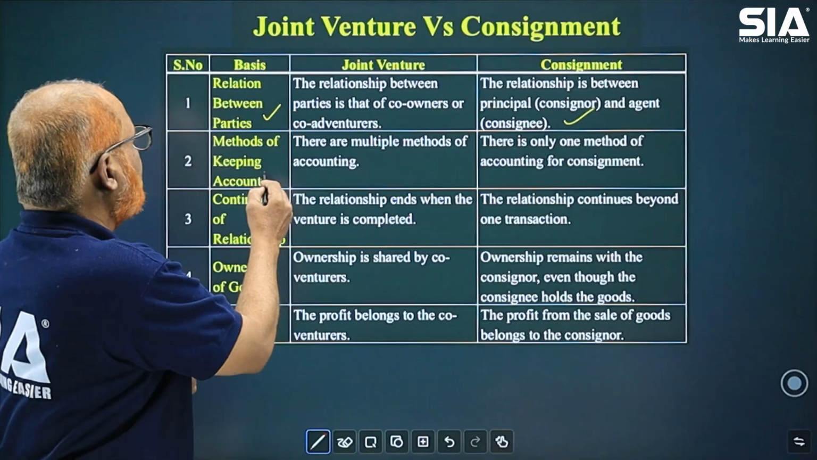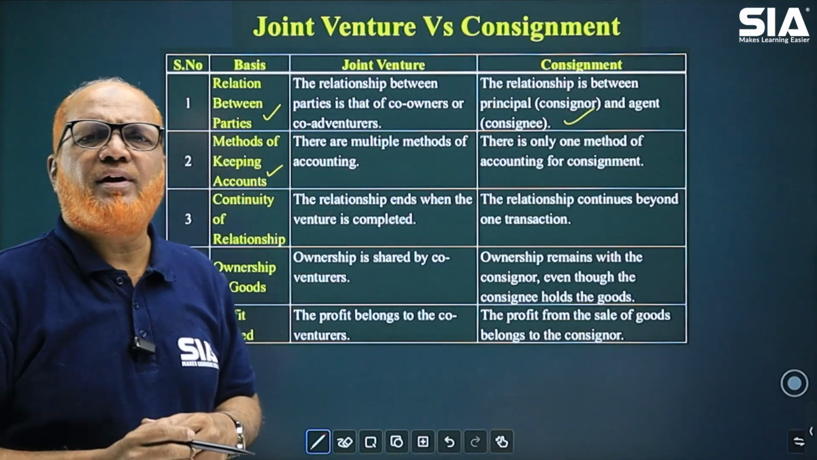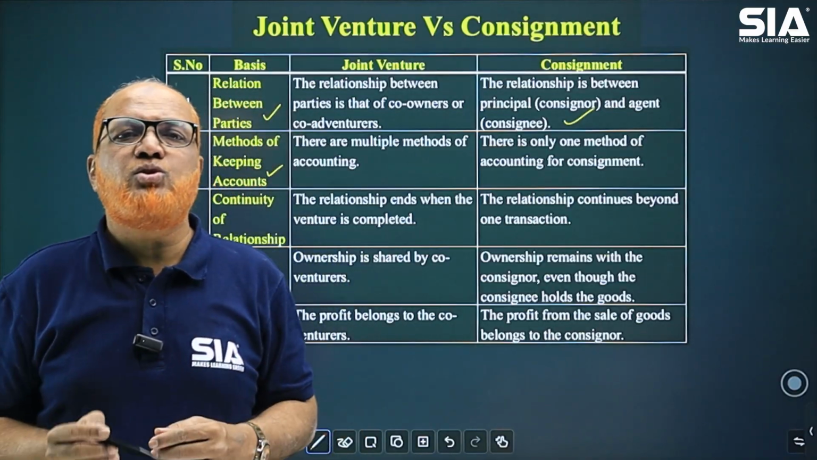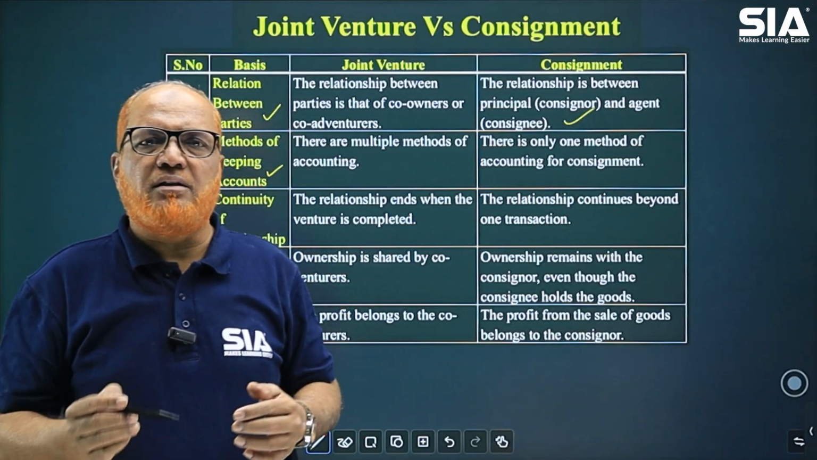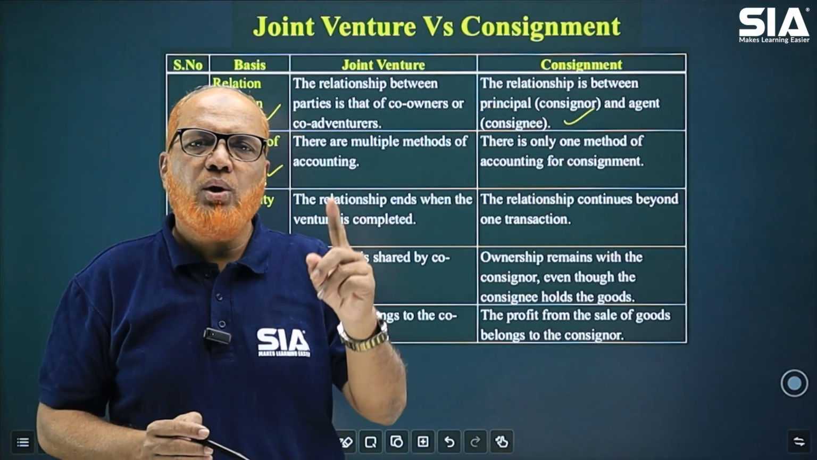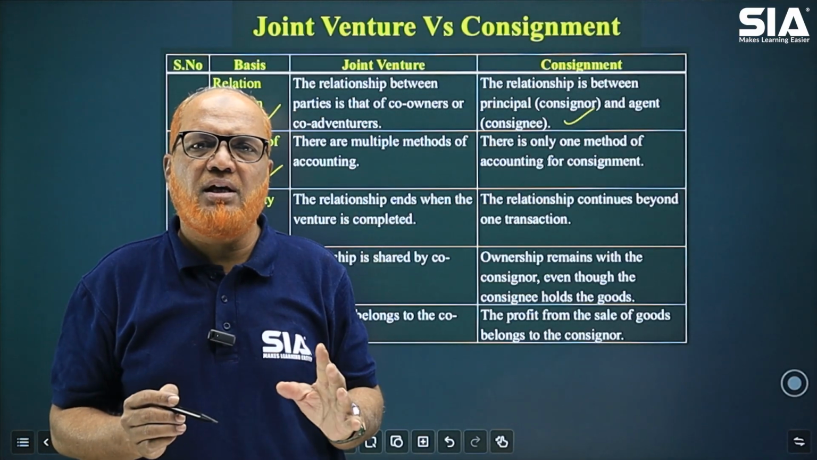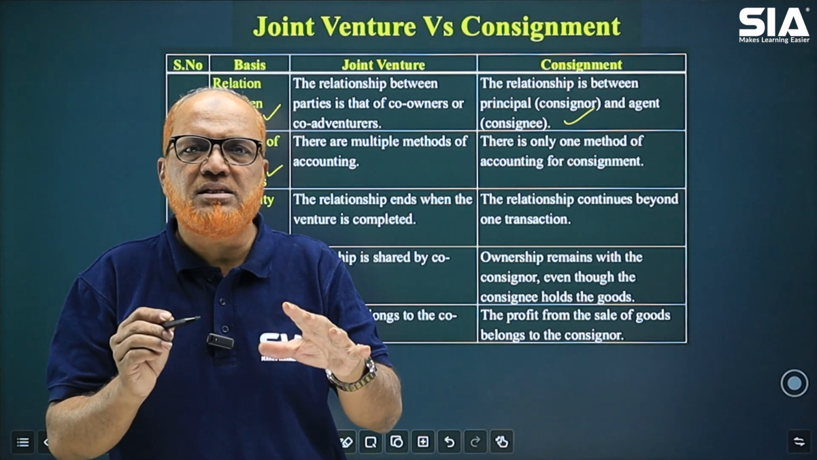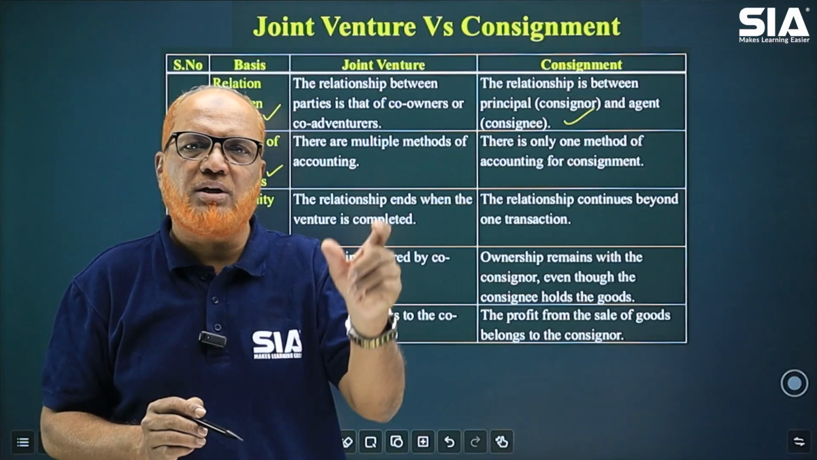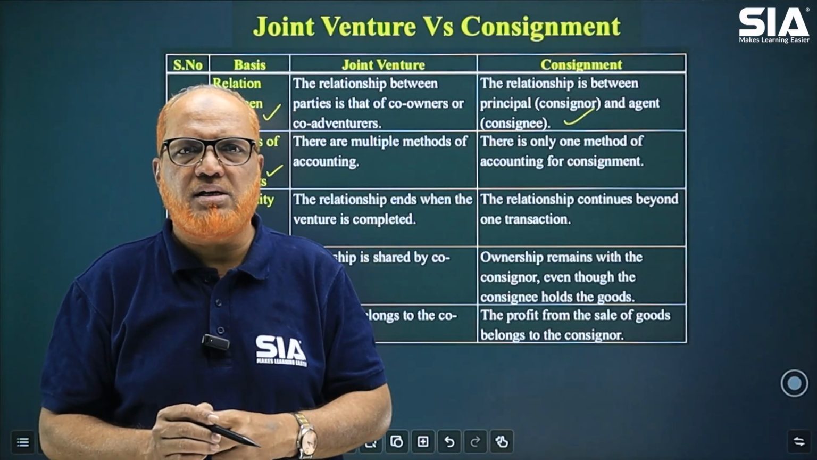Second one is method of bookkeeping. There are multiple methods of accounting in case of joint venture. Different methods are there. But in case of consignment, only one method of accounting is there, which is maintained by the consignor. The consignor will make consignment account, consignee account, goods sent on consignment account.